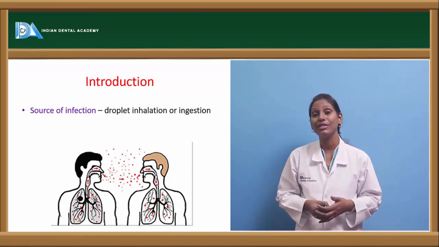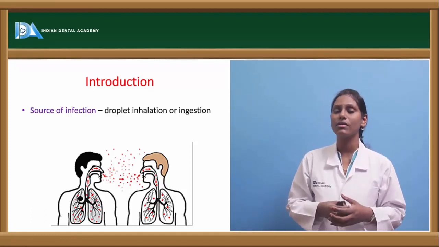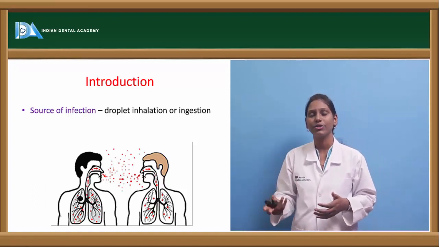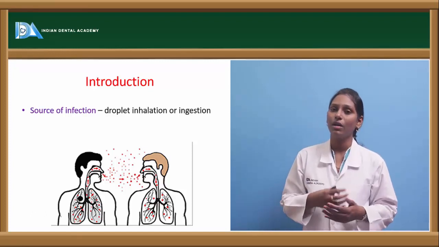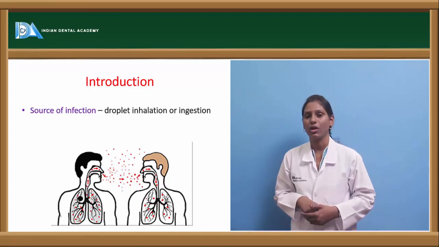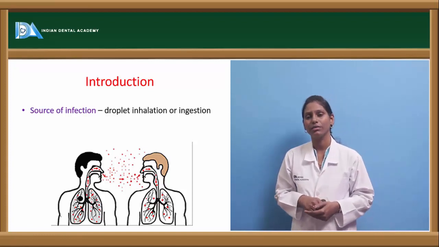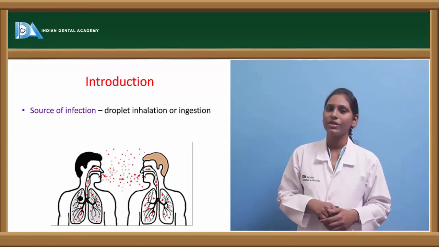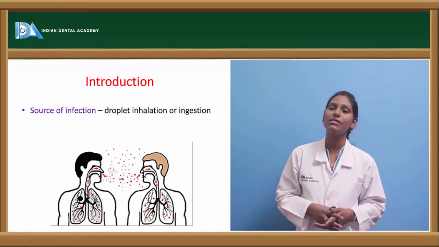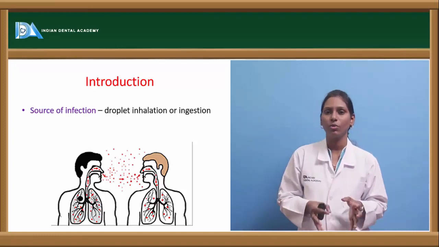The second route is through ingestion, especially of bovine milk. When the cow is infected with tuberculosis, drinking the milk produced by this infected cow can also give us tuberculosis. Nowadays this is rare because of the strict law enforcement of pasteurization, because of which the tuberculous bacilli within the infected milk are almost dead.